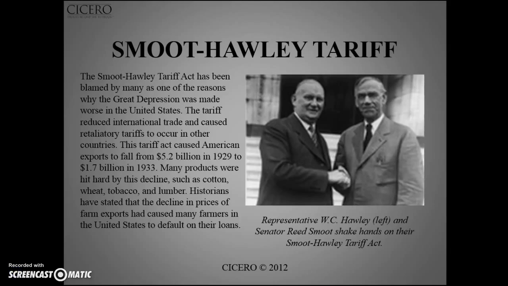The Smoot-Hawley tax, or tariff, hurt American exports and trade. The decline in exports meant farmers were not able to pay back their loans. Products such as cotton, wheat, tobacco, and lumber were the hardest hit by this tax.